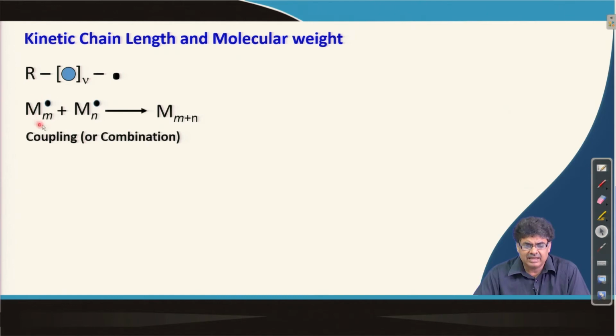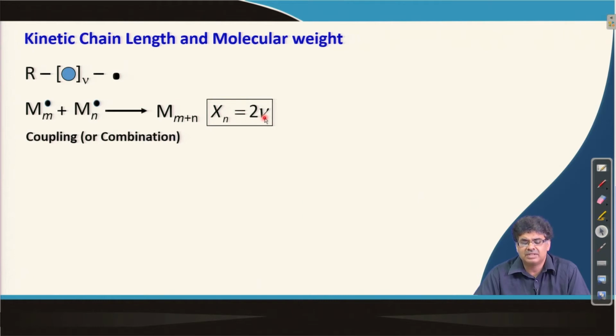Now, if coupling happens, what will happen? In case of coupling, I have one radical, another radical, which combine or couple to give us a single polymer chain. So, two kinetic chains or two propagating radicals react with each other and form a single dead polymer chain. So, in this case, if this has n number of monomer units, and in this case also n number of monomer units, then the total would be twice n.